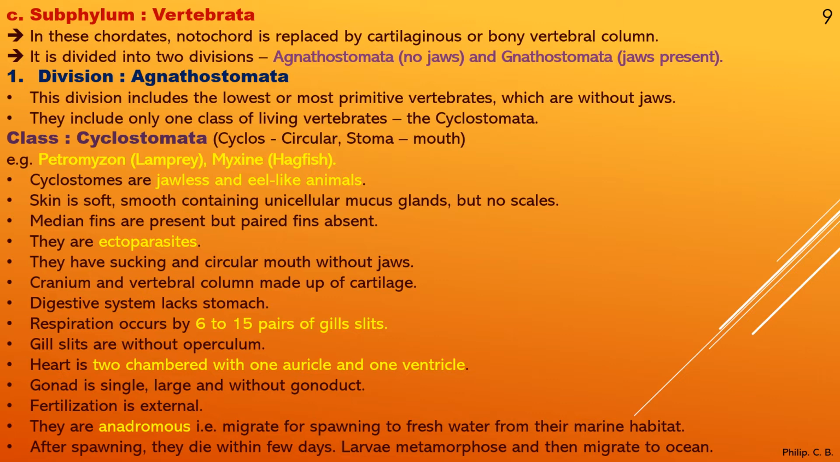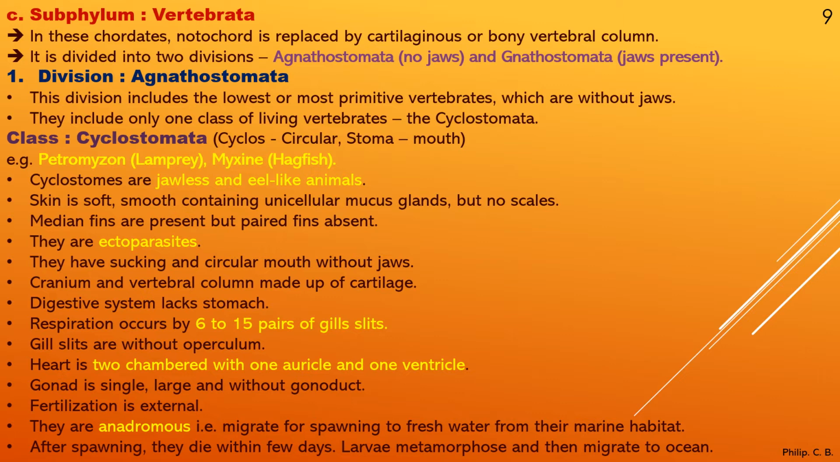They have a sucking, circular mouth without jaws. So we can see they don't have jaws, but they have a sucking mouth part which helps to suck the body fluid of other animals present in the water bodies. Cranium and vertebral column are made up of cartilage. The digestive system lacks a stomach. Respiration occurs through 6 to 15 pairs of gill slits.